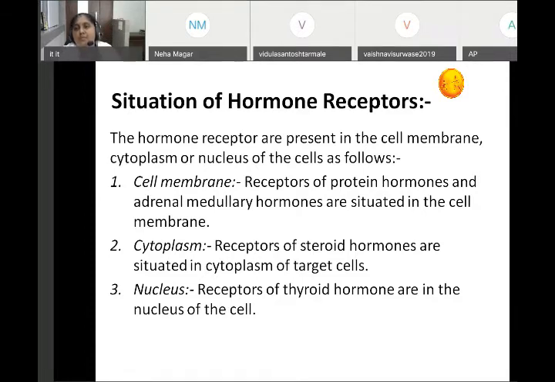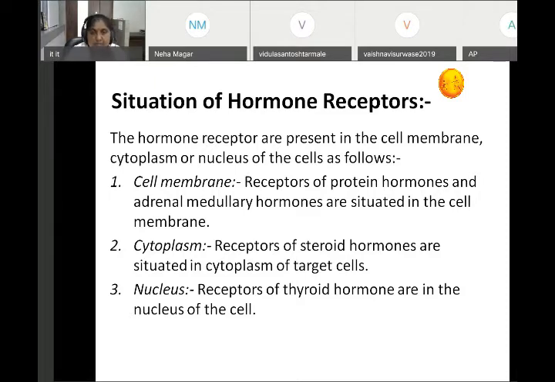Situation of hormone receptor. The hormone receptors are present in the cell membrane, cytoplasm, or nucleus. Three types: cell membrane, cytoplasm, or nucleus. Cell membrane: receptors of the protein hormones and the adrenal medullary hormones are situated in the cell membrane. Cytoplasm: receptors of steroid hormones are situated in the cytoplasm of the target cells. Nucleus: receptors of the thyroid hormone are in the nucleus of the cell.